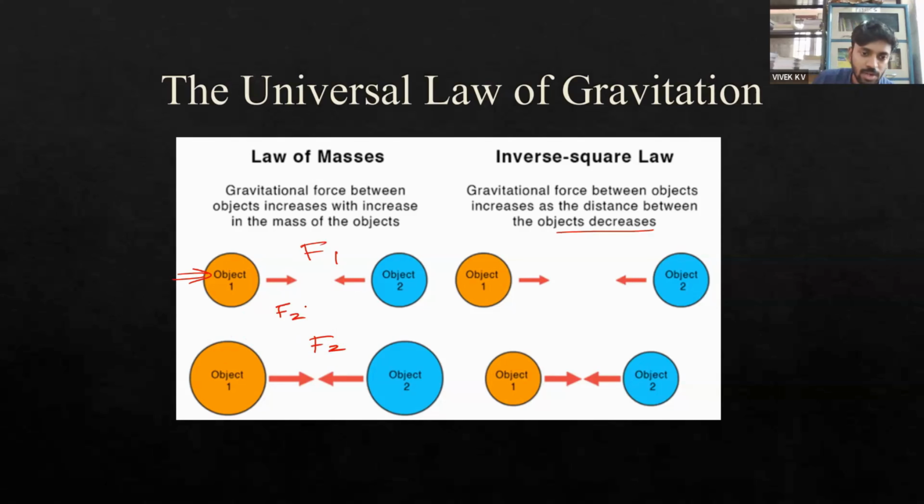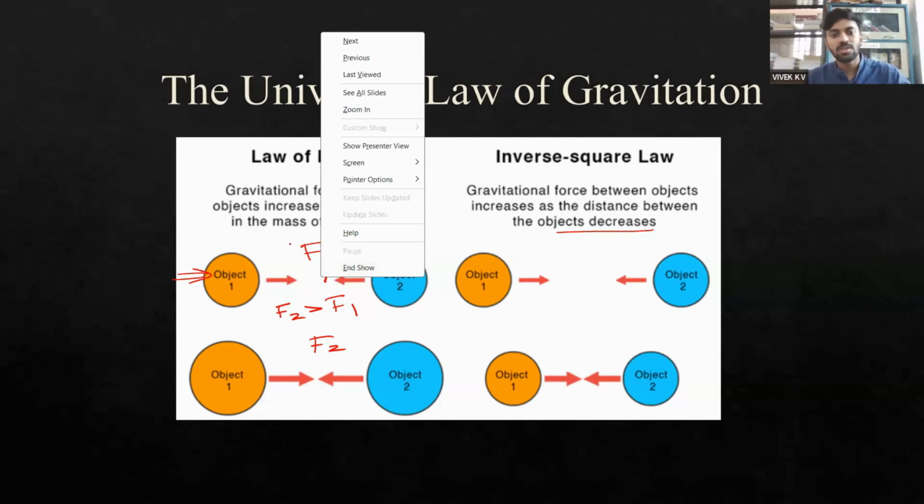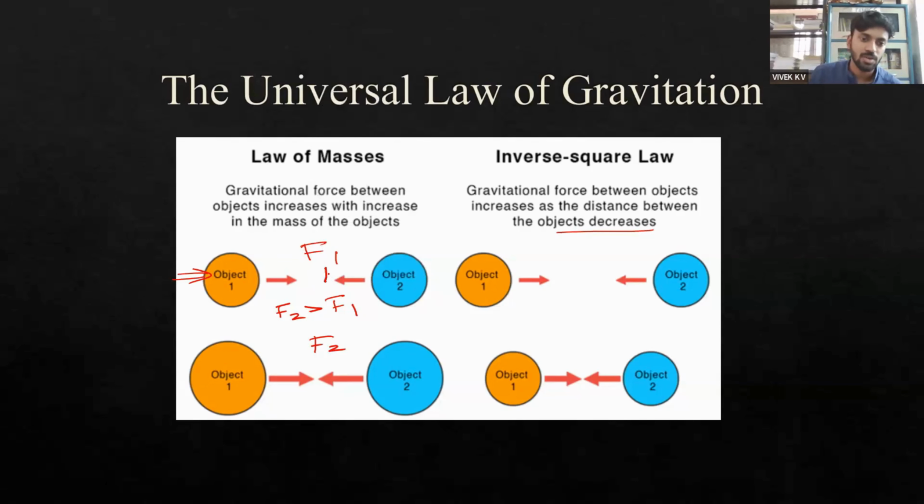Why? Because F2 has more combined mass, so the product of masses in F2 will be larger, and the gravitational force will be larger in the second case. Here we have stated a condition: the distance should be constant. Imagine object 1 and object 2 are placed at a distance d apart. If the distance is constant, then the gravitational force only depends on the masses.